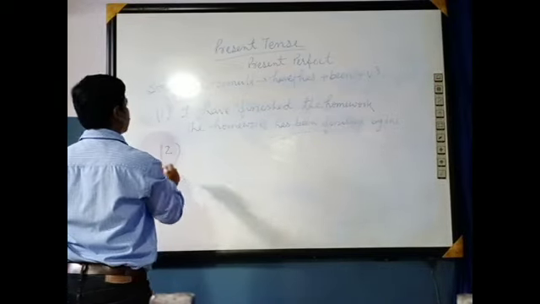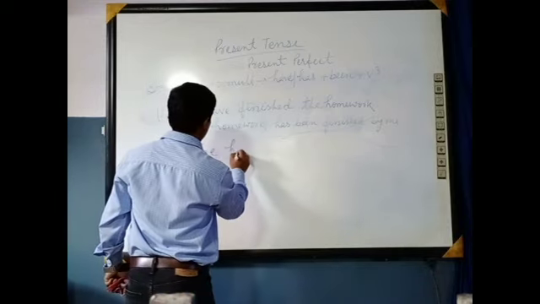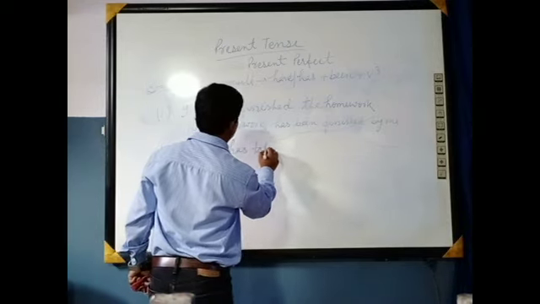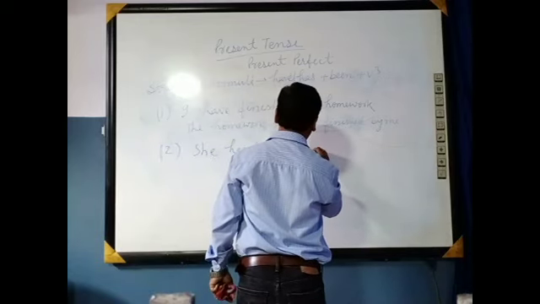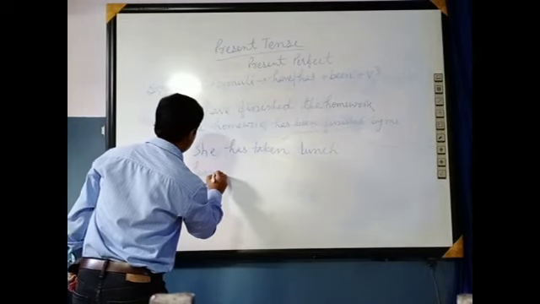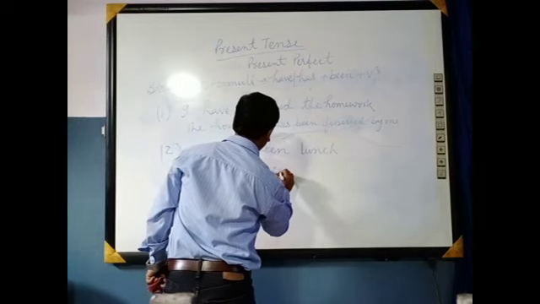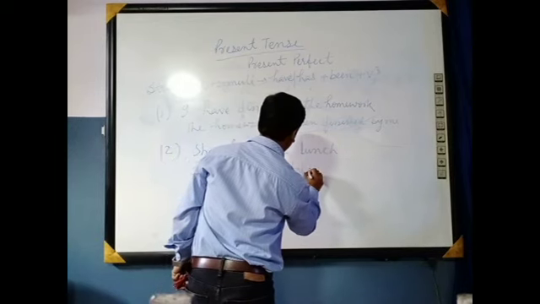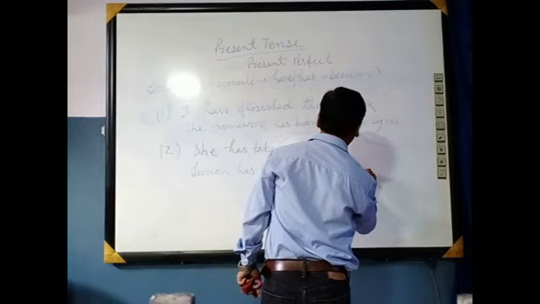You can better understand from the second example. He has taken lunch. Lunch has been taken by him.